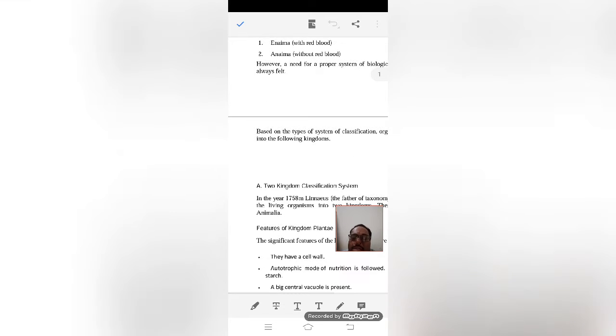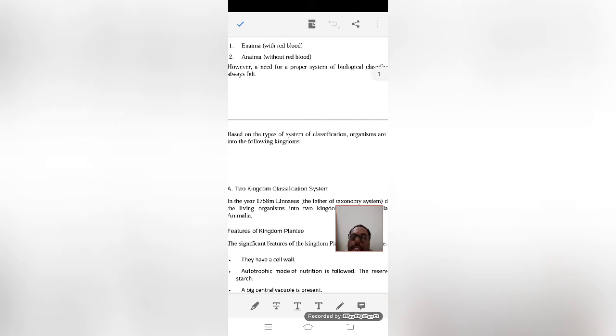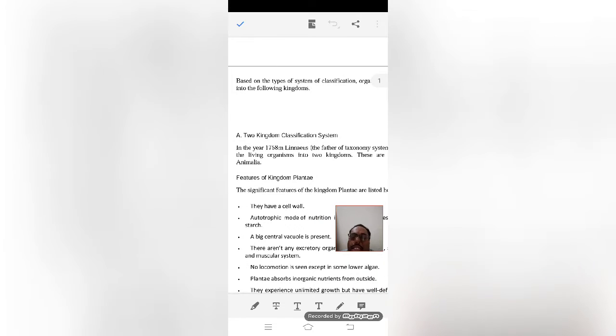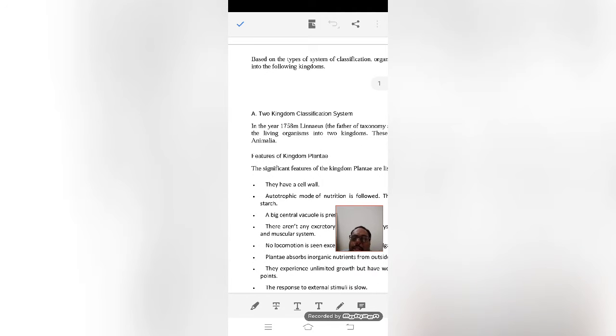After this, as human knowledge was growing, Carolus Linnaeus, the father of taxonomy, in 1758 introduced the system of binomial nomenclature and other things. By his understanding, he divided life into two kingdoms: Plantae and Animalia. It was very simple. He knew some things about the cellular level, nutritional level, cell wall, and response to stimuli, and by these he made a normal classification of plants and animals.